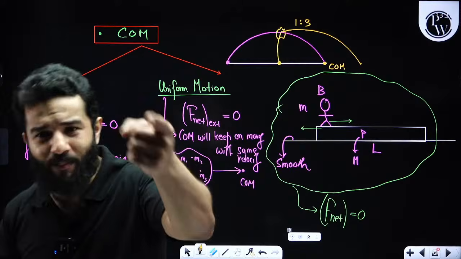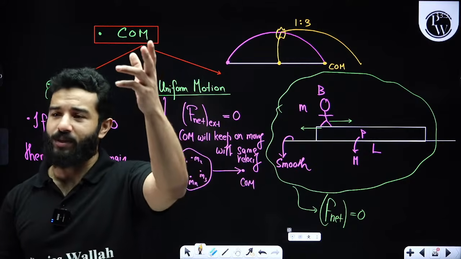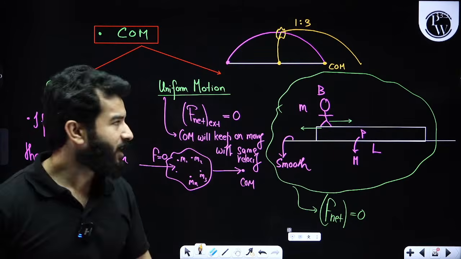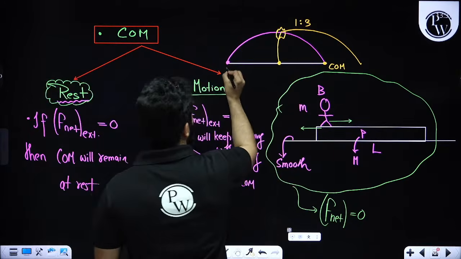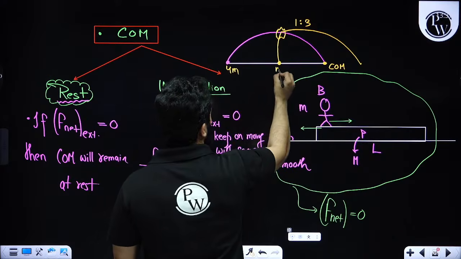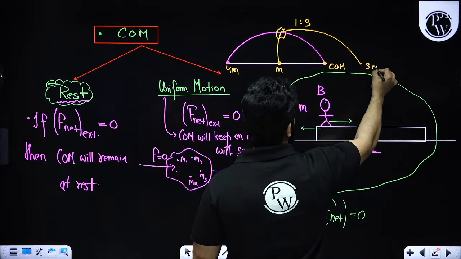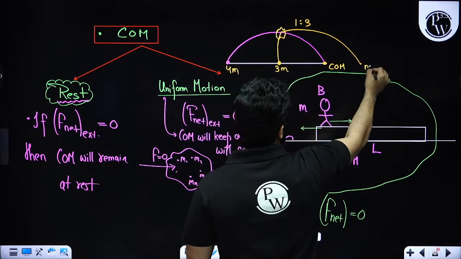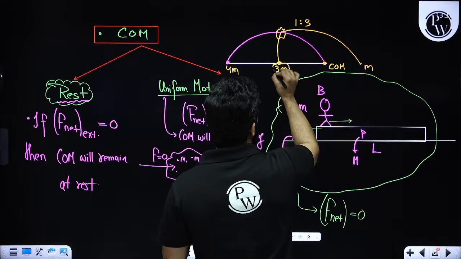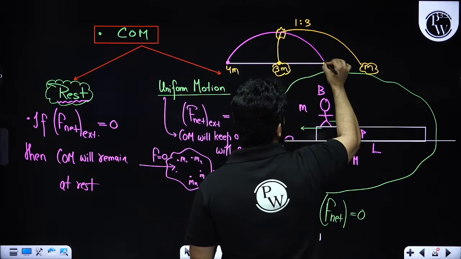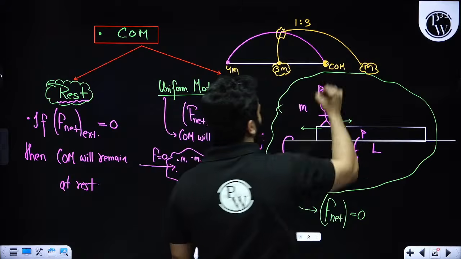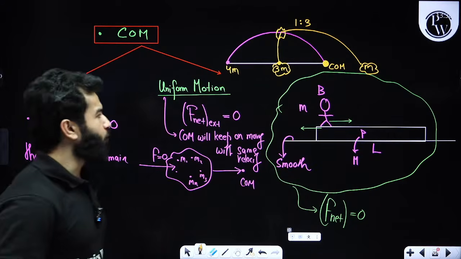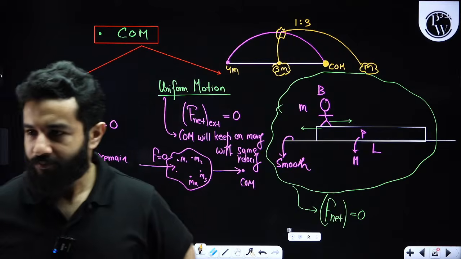Center of mass will remain in the same path. That is what the concept is, right? Are you getting it? So let's suppose the total mass was 4m. Let's suppose this is 3m and this is m, right? So the center of mass of these two particles will remain at this particular point, which is actually the initial point on the trajectory, right?